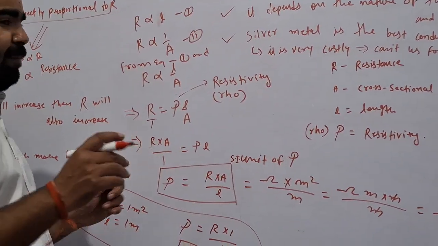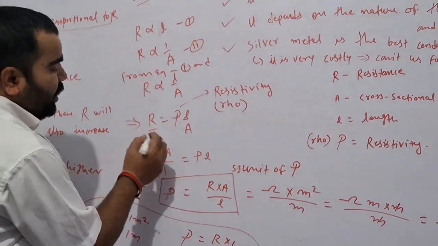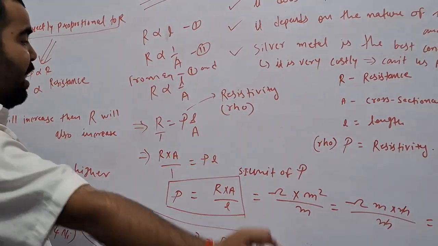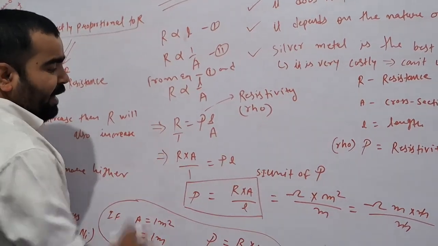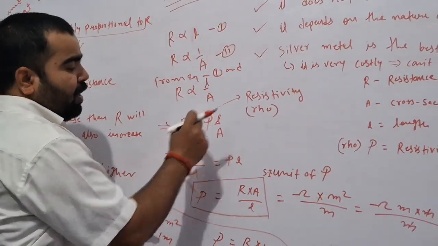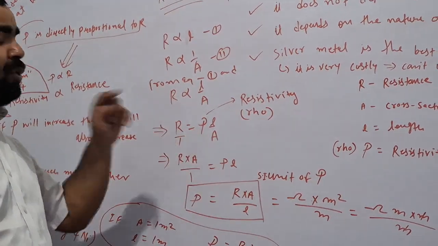Now, by the simple method, you can see that A is in the form of division on the RHS. If I want to take it to the LHS, it will come into multiplication: R into A. Why are we doing that? Because I want to find rho.